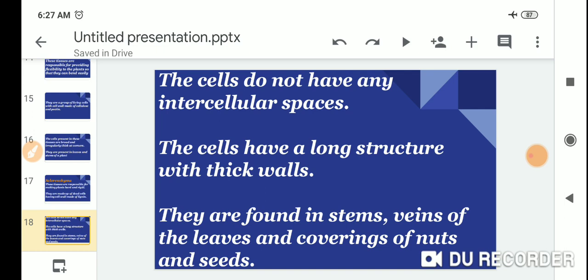The cells have a long structure with thick walls. They are found in stems, veins of the leaves and the covering of nuts and seeds.